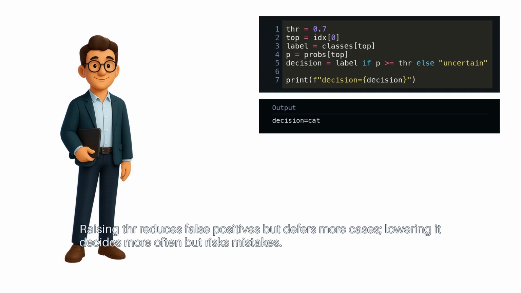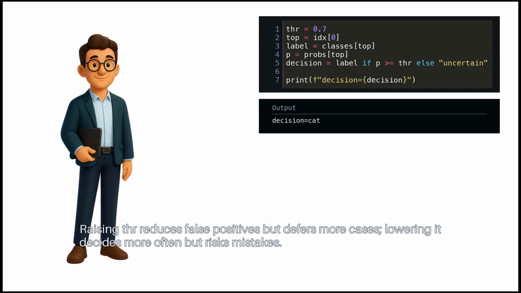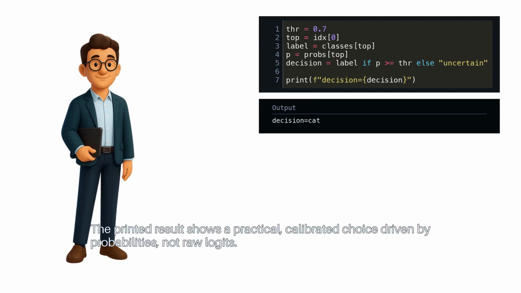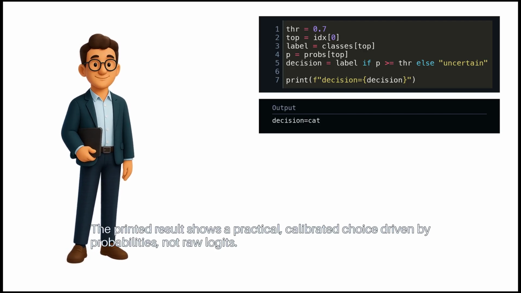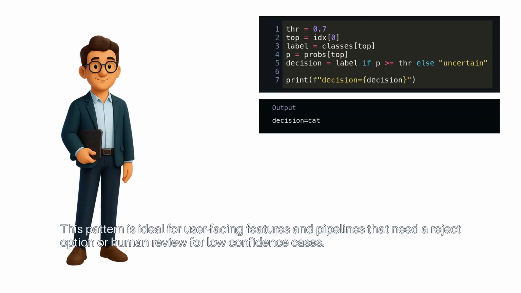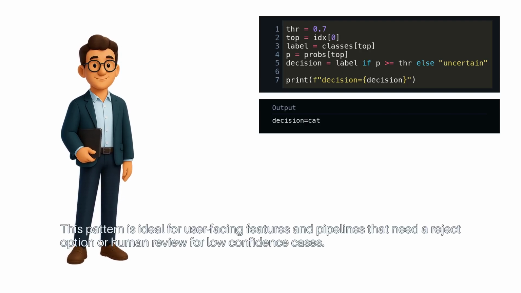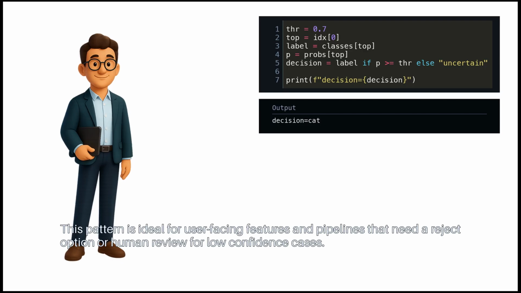Raising thr reduces false positives but defers more cases. Lowering it decides more often but risks mistakes. The printed result shows a practical, calibrated choice driven by probabilities, not raw logits. This pattern is ideal for user-facing features and pipelines that need a reject option or human review for low-confidence cases.